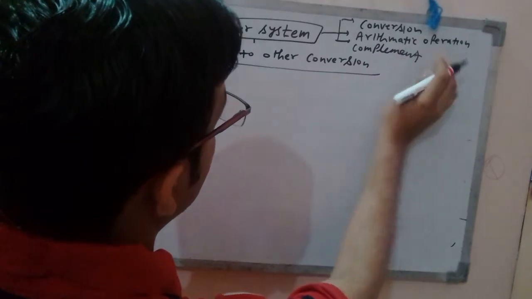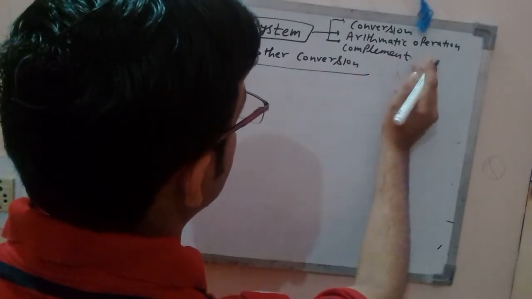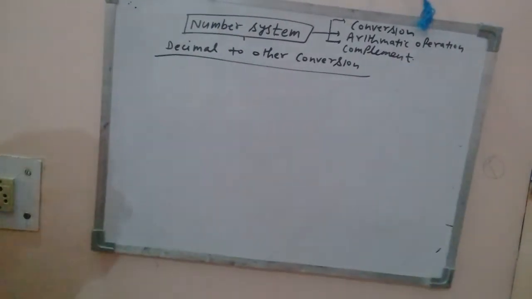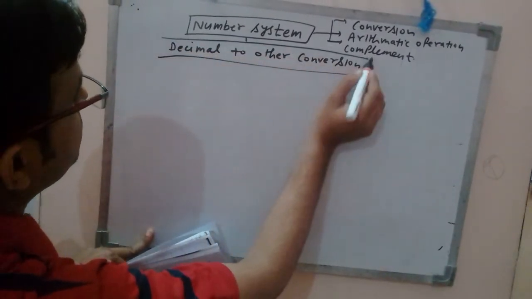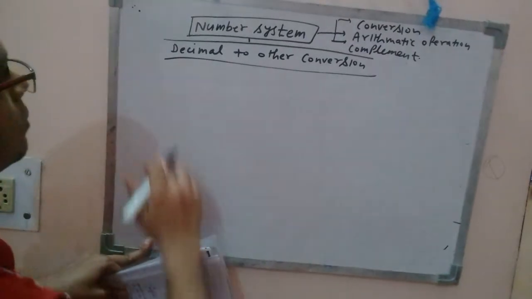So these three kinds of problems you can expect from this topic, right? Let me start with the conversion.